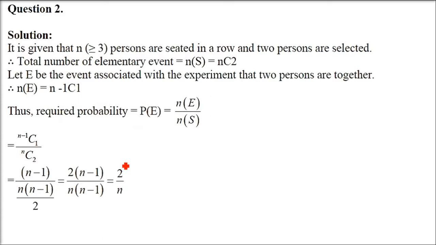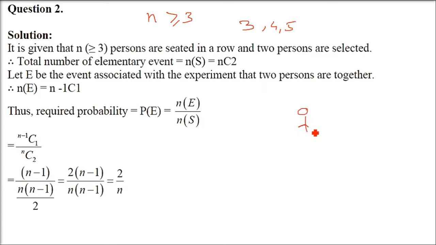Next one is, N is greater than or equal to 3 persons are sitting in a row. First of all, N has to be greater than or equal to 3. So it will be 3, 4, 5 and so on, but it cannot be 2, it cannot be 1. So N persons are sitting in a row. 2 of them are selected. Write the probability that they are together.